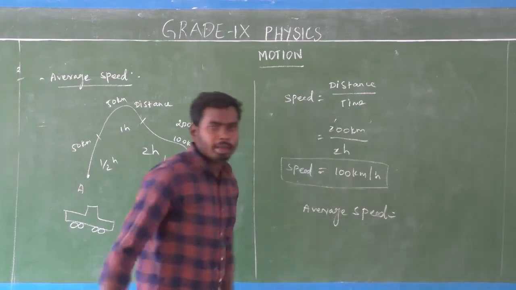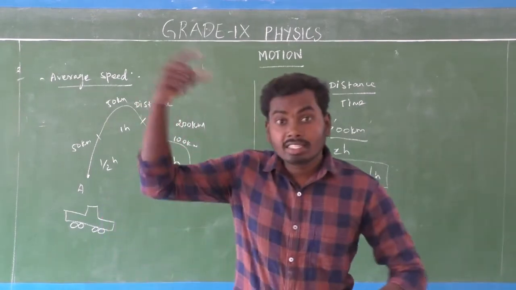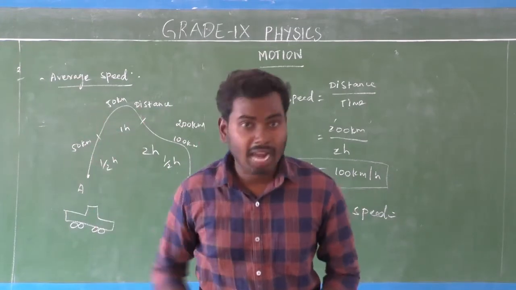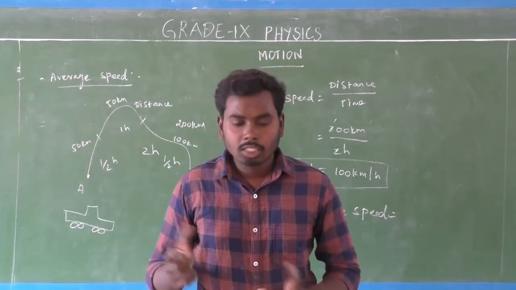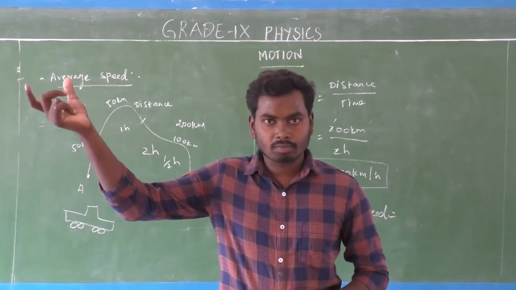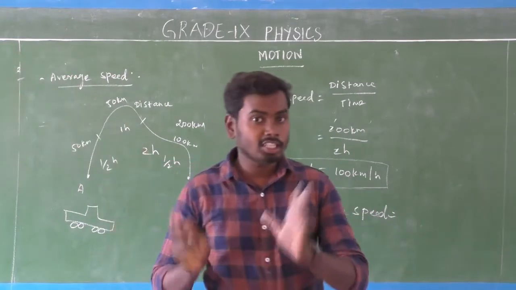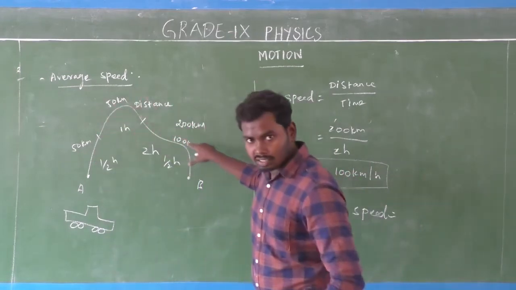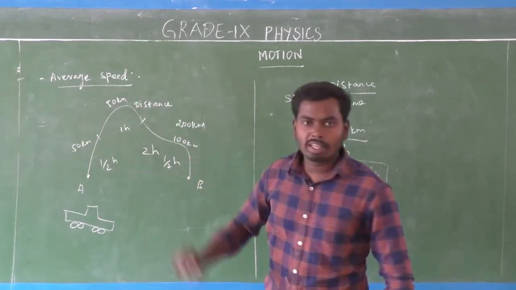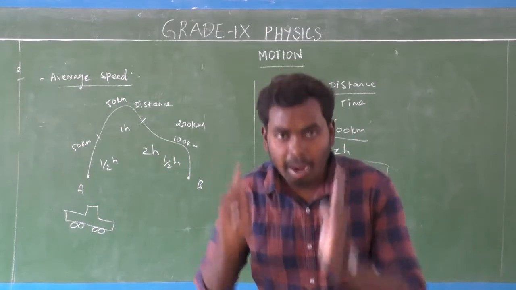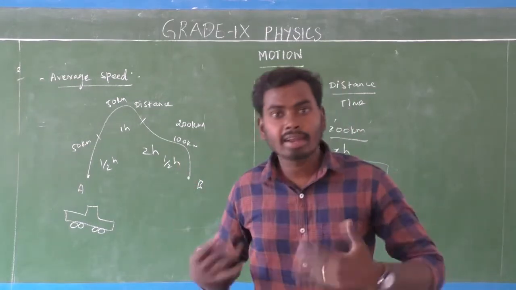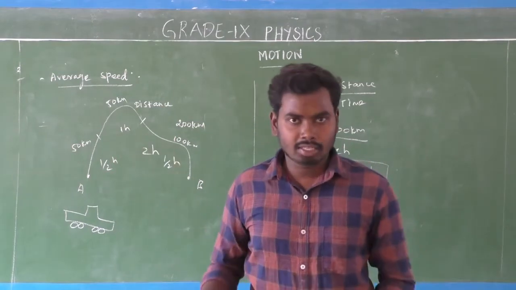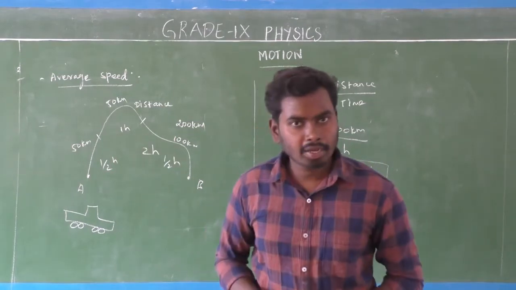Okay, so average speed is equal to total distance covered by the object divided by total time taken. But what is speed? Speed means nothing but distance covered by the object divided by time taken. Average means the total distance covered by the object divided by total time taken, how long it has taken to complete the entire path length. That is average speed, isn't it?